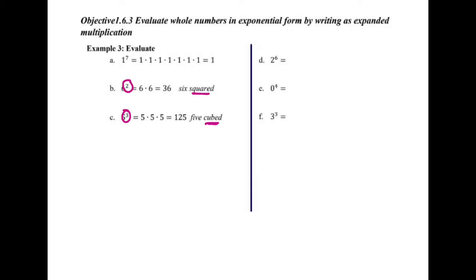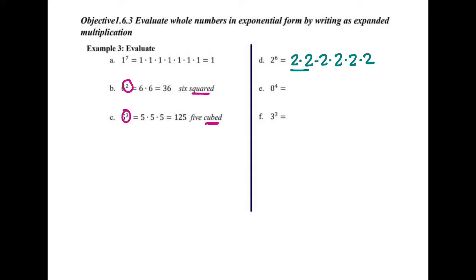All right, D over here. 2 to the 6th power means 6 2's multiplied together. Okay, now let's do a shortcut. You can just go straight across. 2 times 2 is 4, times 2 is 8, times 2 is 16, times 2 is 32, times 2 is 64. However, some people can't do that.